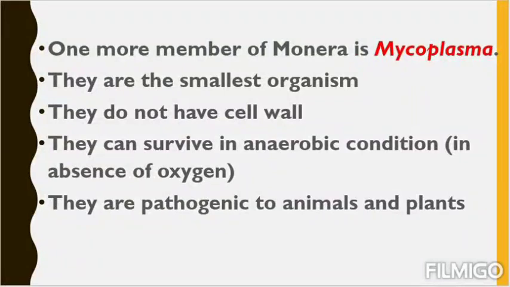Now let's come to the last one, but not the least. It is called Mycoplasma. It doesn't come under archaebacteria nor eubacteria because it doesn't have a cell wall. As you know, both archaebacteria and eubacteria possess a cell wall, but Mycoplasma is the only member of Monera that doesn't have a cell wall. This is the smallest organism. In board or medical entrance exams, a question will come: what is the smallest living organism?